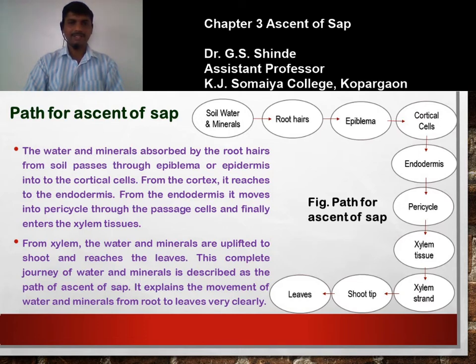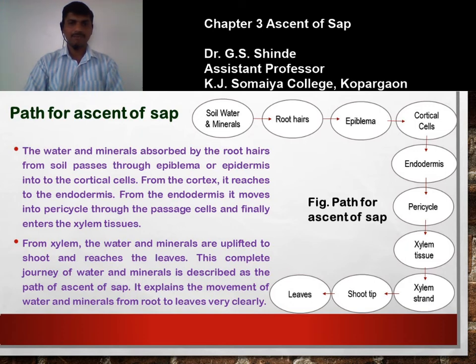So xylem is the water conducting tissue. Through this xylem tissue the water is uplifted to the various parts of the plant. From xylem the water and minerals are uplifted to shoot and reach the leaves. This complete journey of water and minerals is described as the path of ascent of sap.